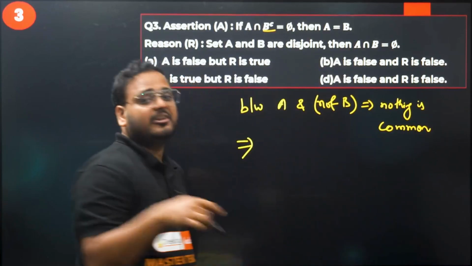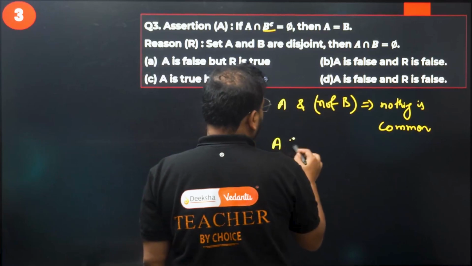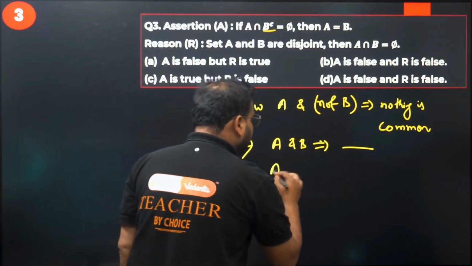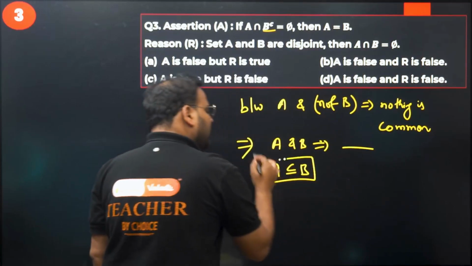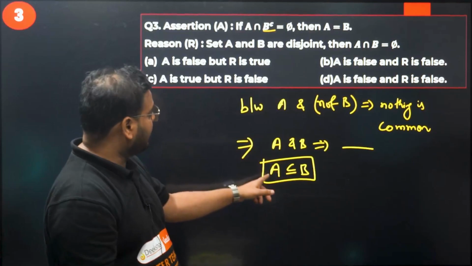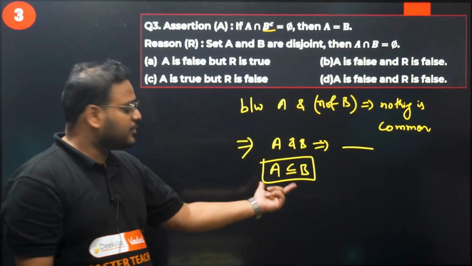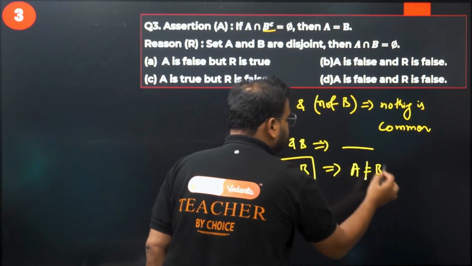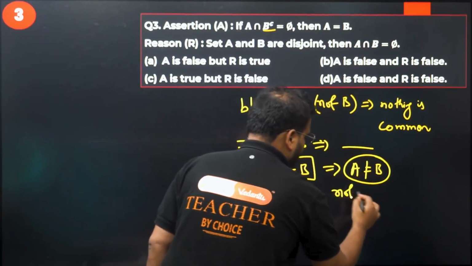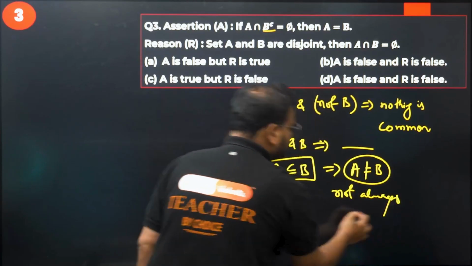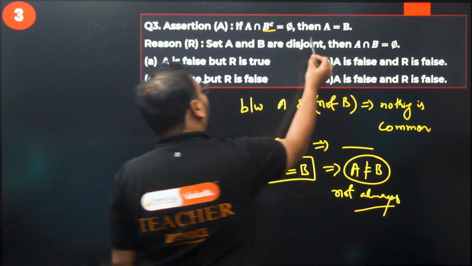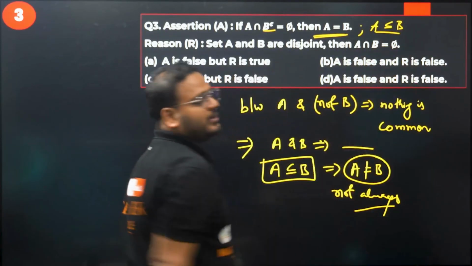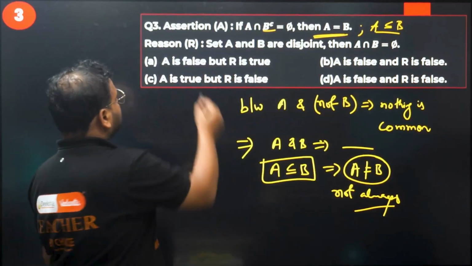It means between A and B, everything is common. Basically, it means that A is a subset of B, meaning every element in A is present in B. But does it mean that A is equal to B? Not always. Hence we cannot say this is always true. What we can say is A is a subset of B, but not equal to B. So the assertion is false.